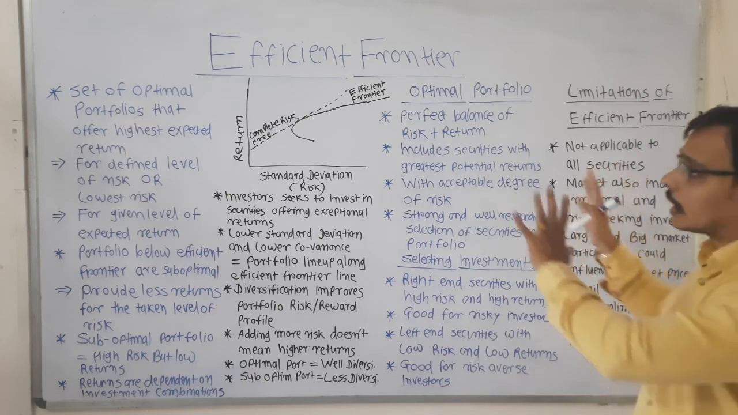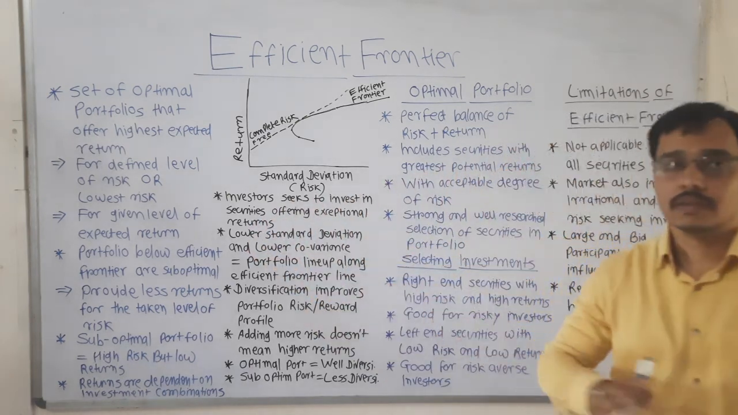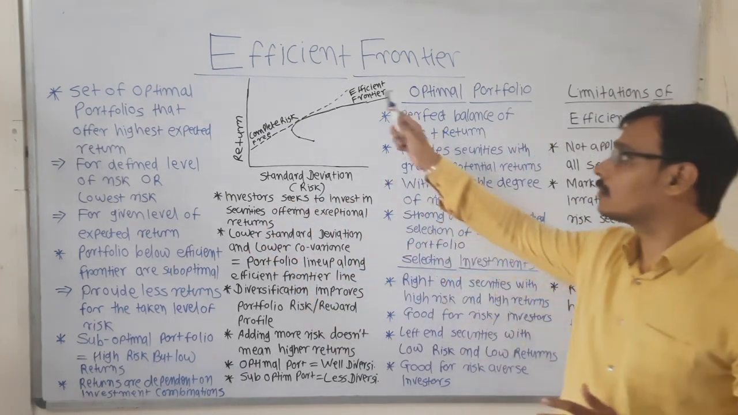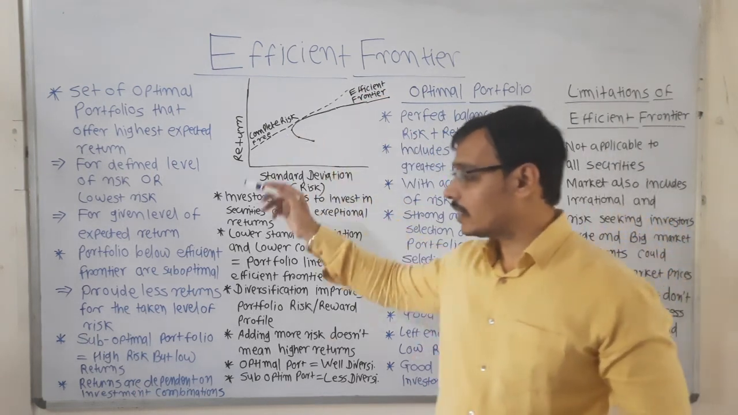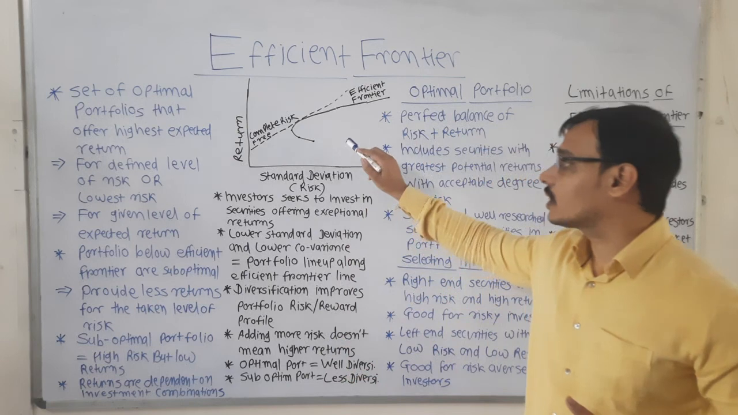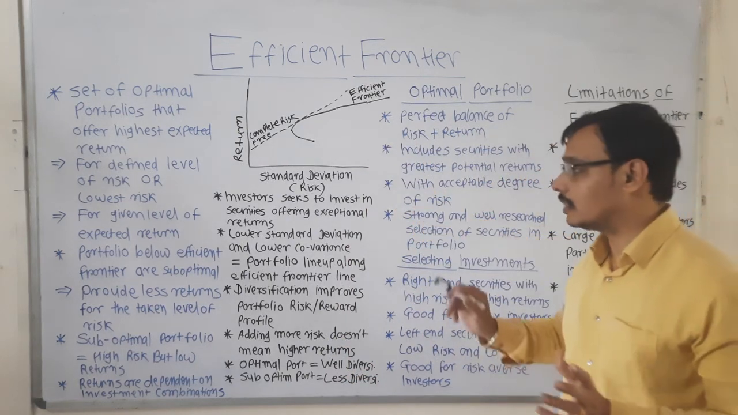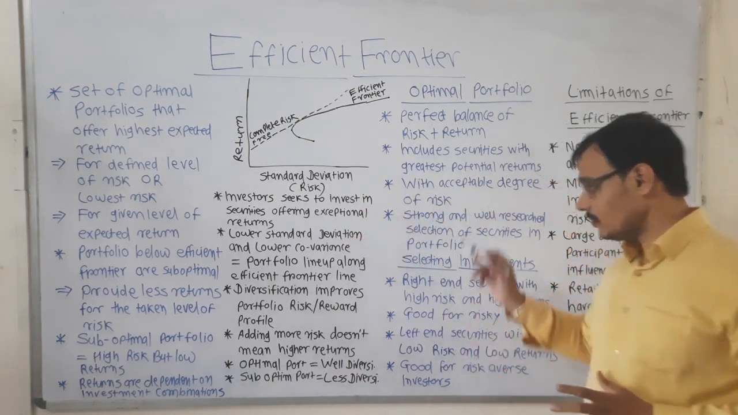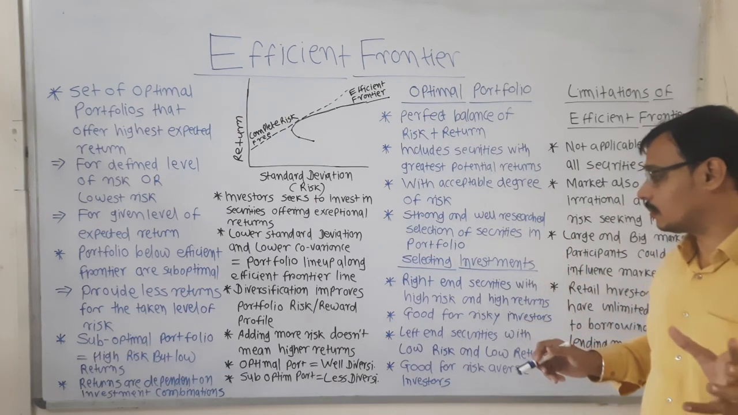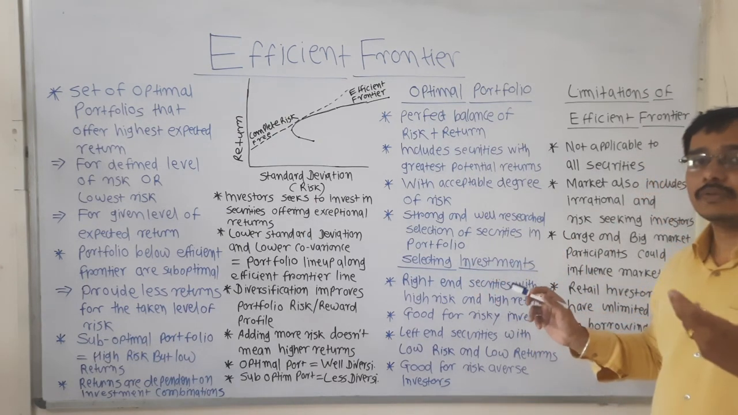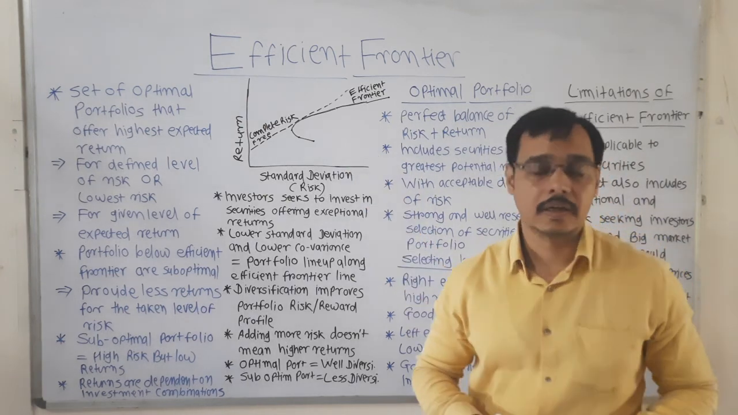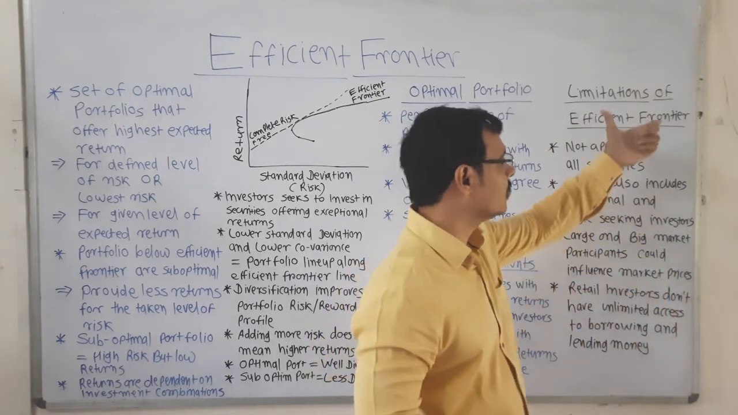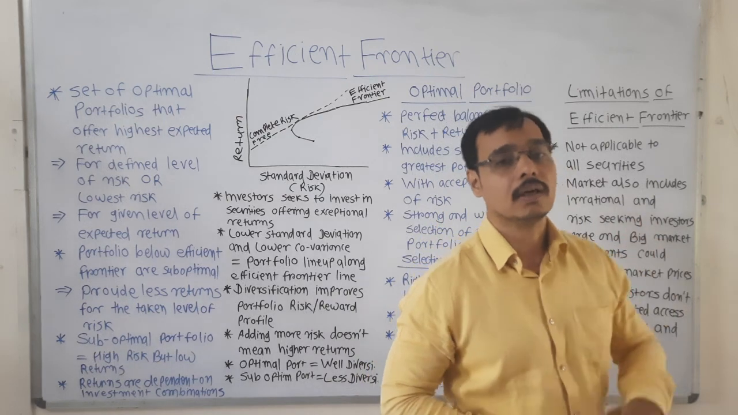So this is the complete picture, this is the complete idea of the efficient frontier, where we have seen the meaning of optimal portfolios, the graph of efficient frontier, its meaning, the characteristics of optimal portfolio, how investments are made using the efficient frontier, and last but not the least, the limitations of efficient frontier.